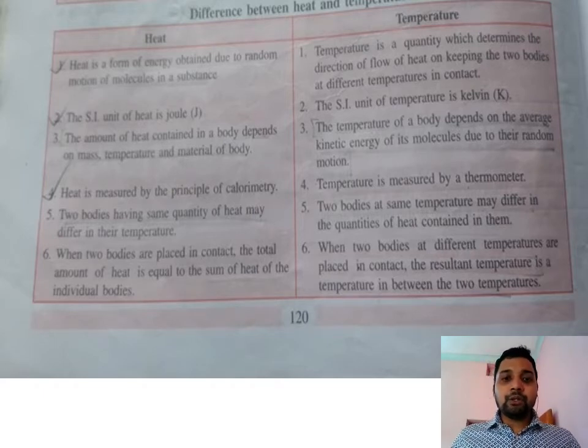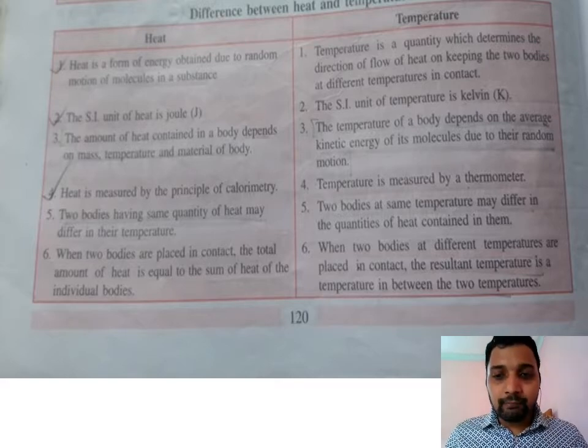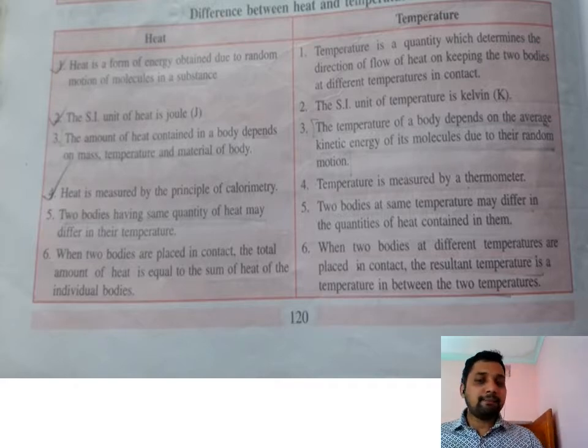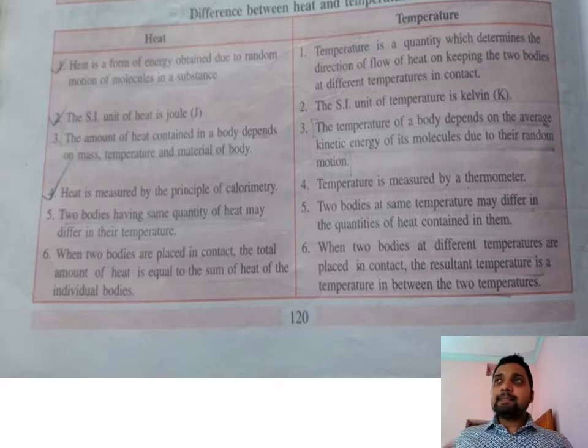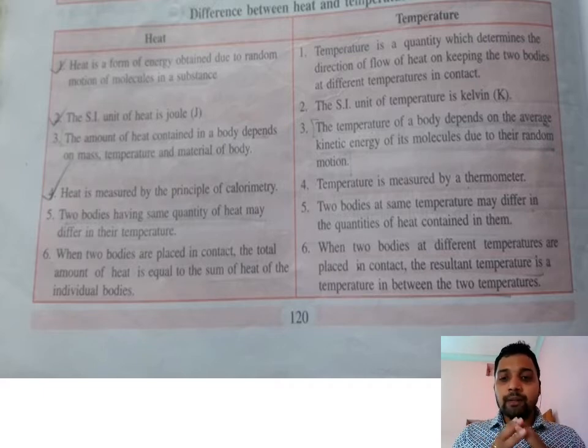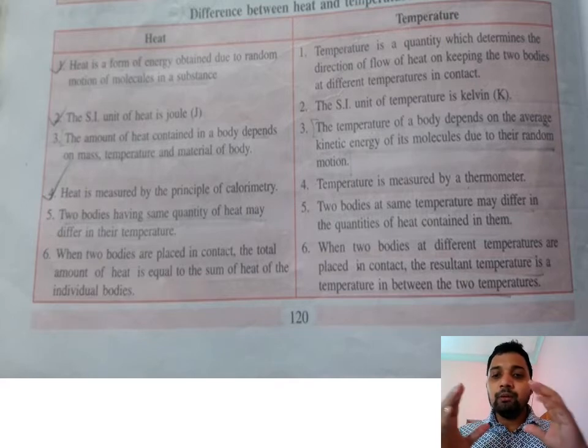Heat can be measured by the principle of calorimetry. What is the principle of calorimetry? The principle of calorimetry means that when a hot body and a cold body are in direct contact with each other, the hot body will lose heat and the cold body will gain that heat.